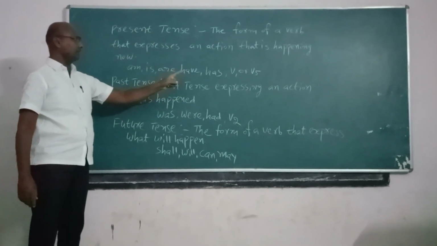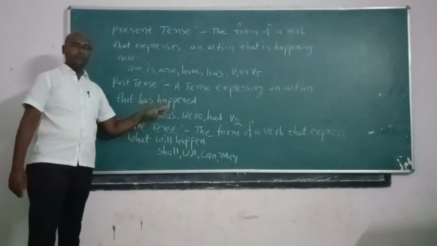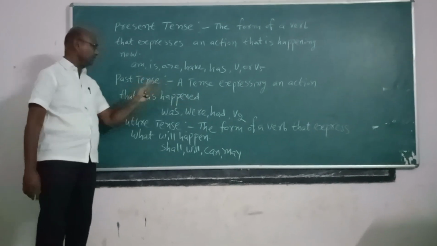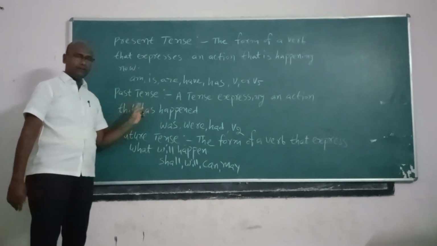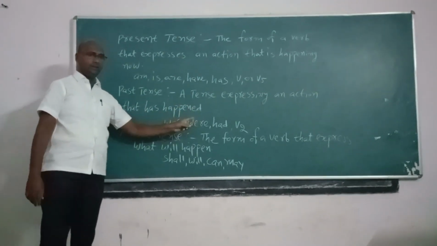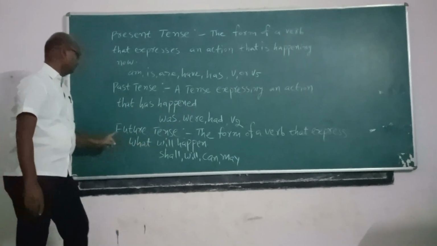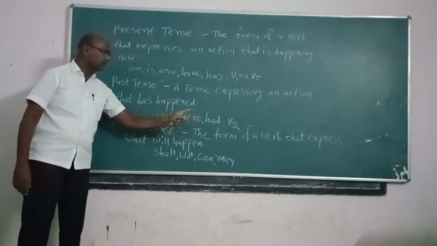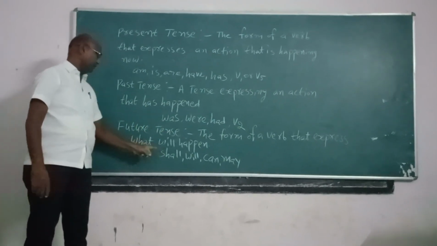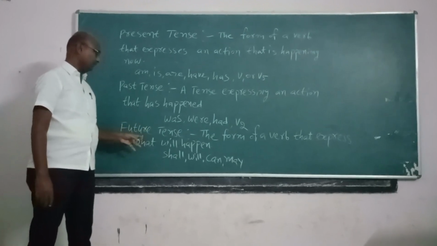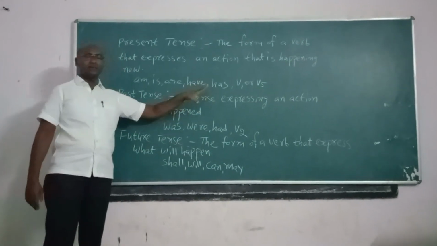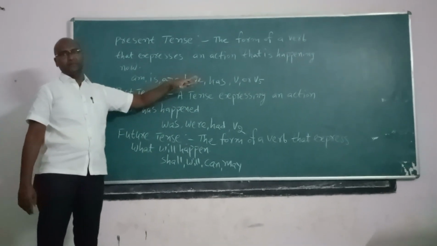Past tense is a tense expressing an action that has happened, meaning previously existed. The verb form that previously existed is called past tense. It has particular auxiliary verbs: was, were, had. Future tense means the form of a verb that expresses what will happen in the future. It has particular auxiliary verbs: shall, will, can, may.